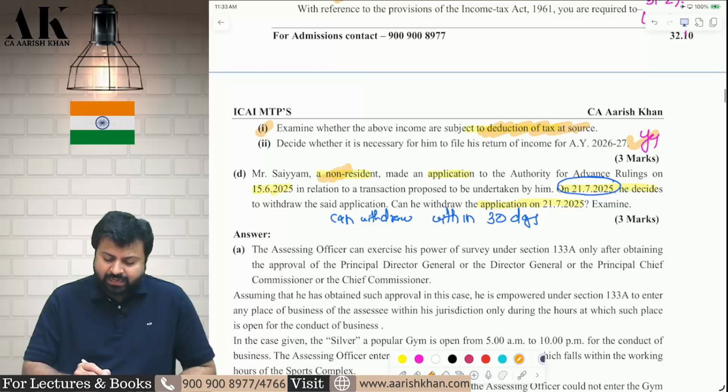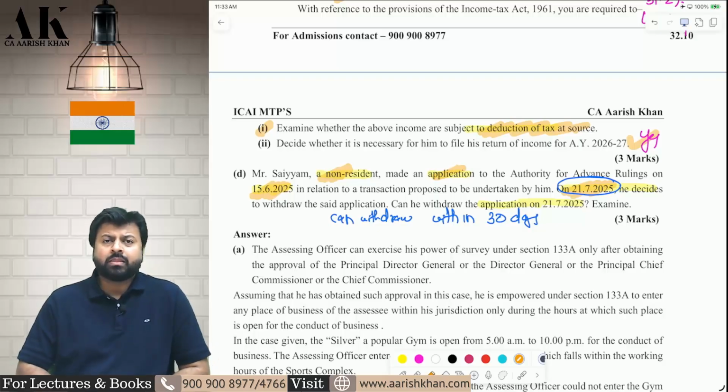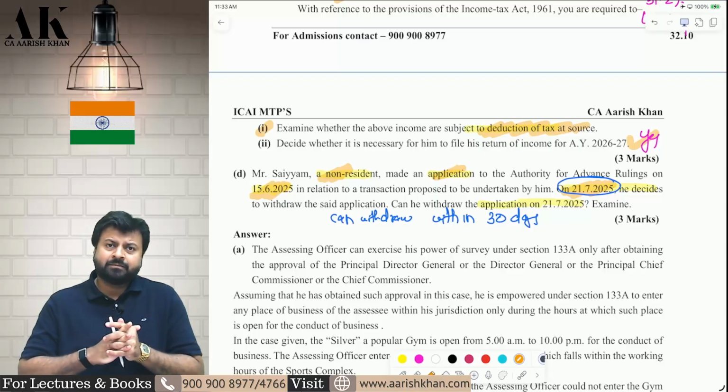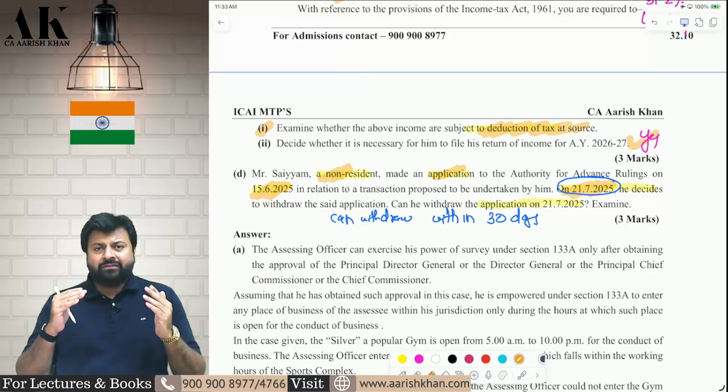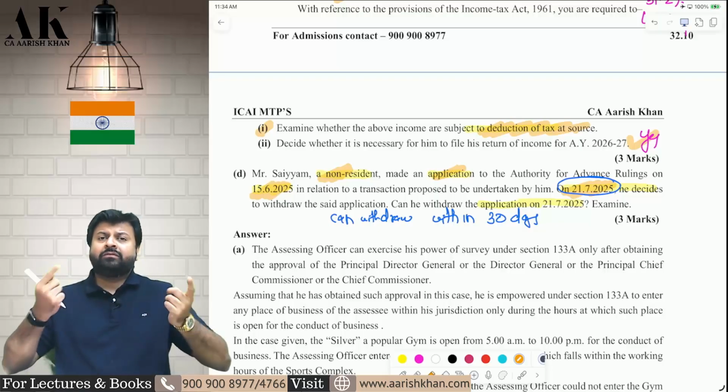Next, a non-resident has made an application to authority for advance ruling on 15th of June. Now they want to withdraw the application on 21st of July. Can they do so? No. By default, you cannot. Because once you make an application, you have to make a withdrawal application. You can withdraw the application before the board for advance ruling within 30 days from the date of application. Now the 30 days have expired. But there are some rulings which say that if circumstances so justify, it can be allowed beyond 30 days also. So by default, the law does not say beyond 30 days, but there are some rulings and some court judgments which say that if the circumstances so justify, you can withdraw beyond 30 days also.